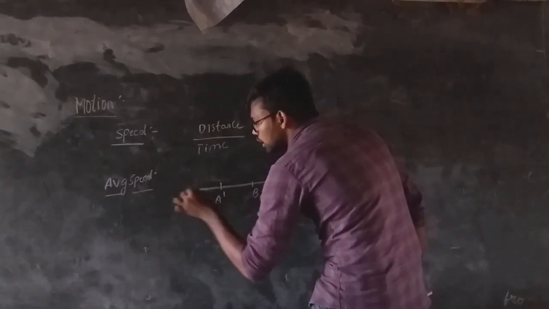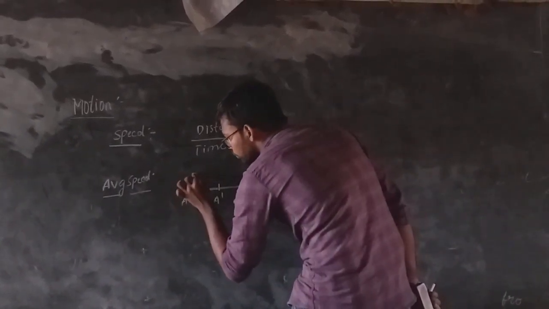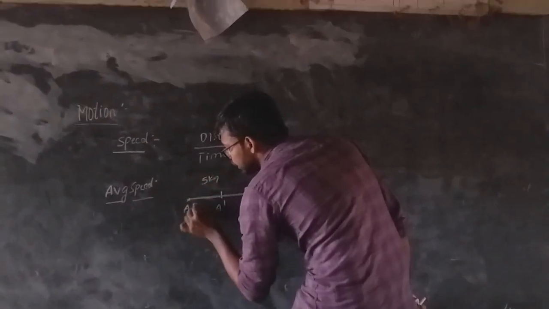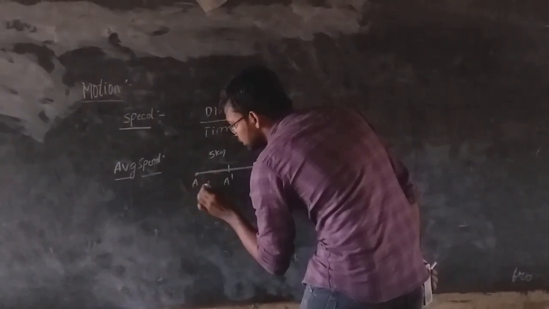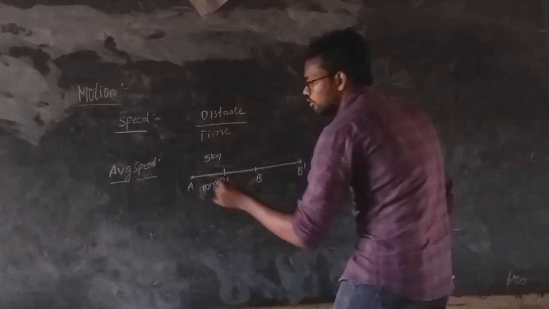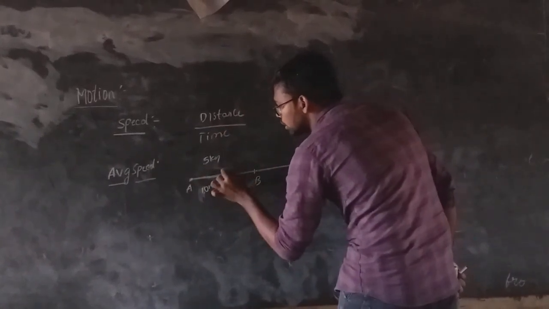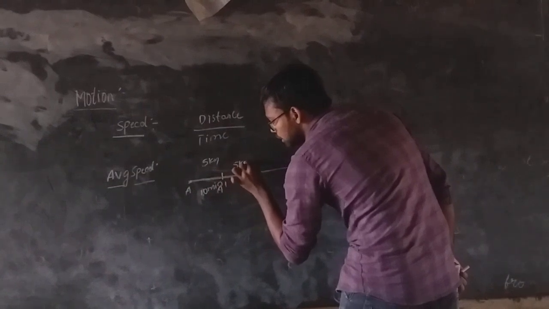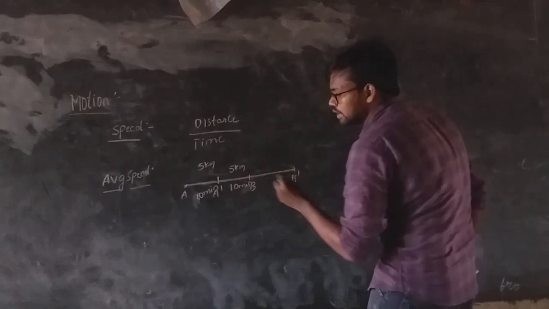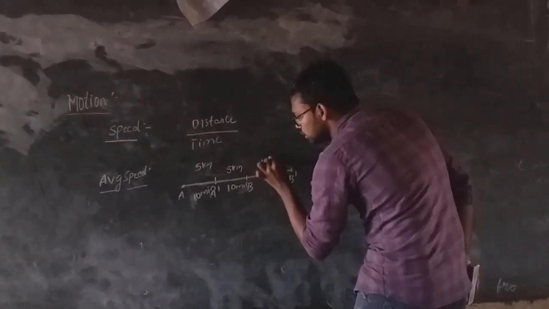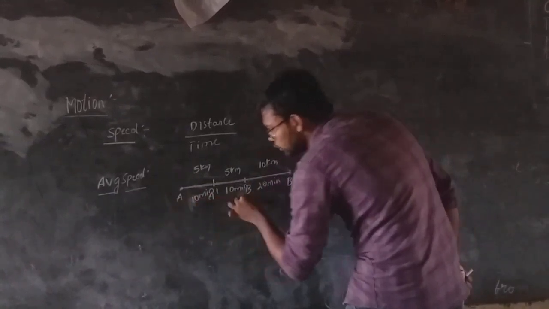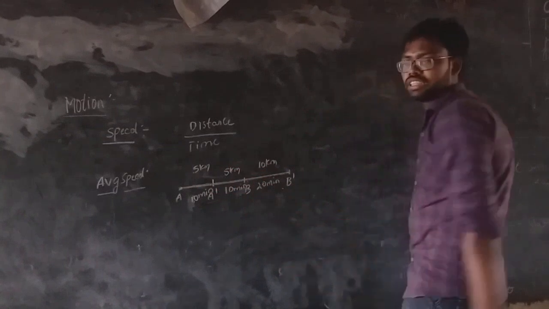Now from path A to B, the distance is approximately 5 kilometers and the time taken is 10 minutes. From A dash to B, the distance is 5 kilometers and the time taken is 10 minutes. But coming to B to B dash, the distance is 10 kilometers. It takes 20 minutes.